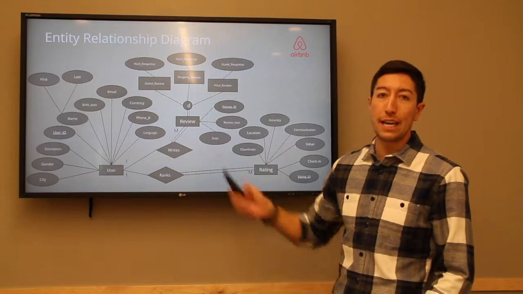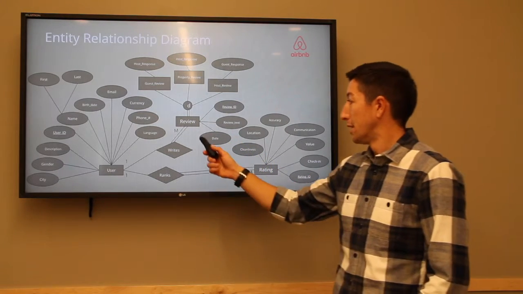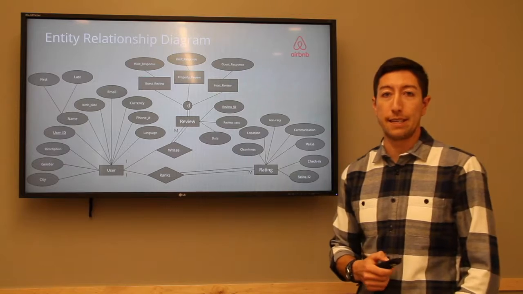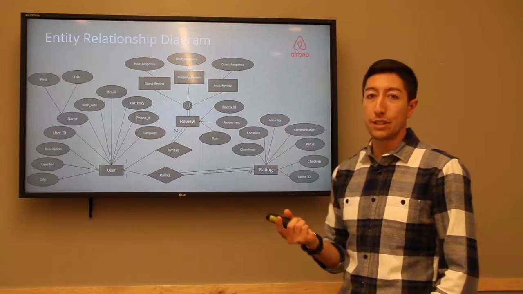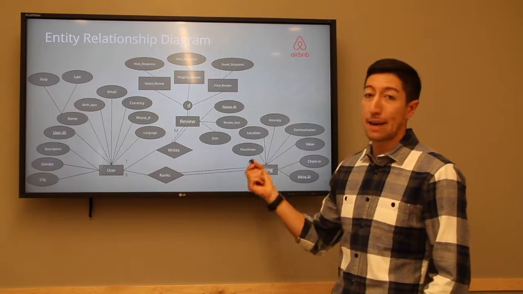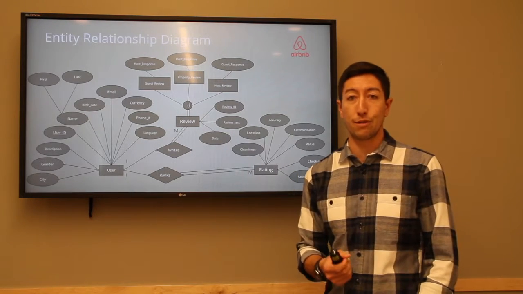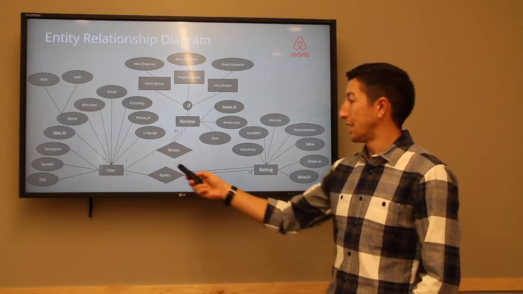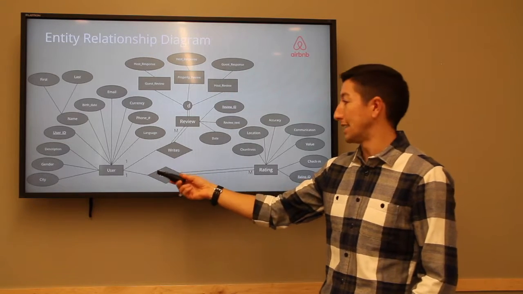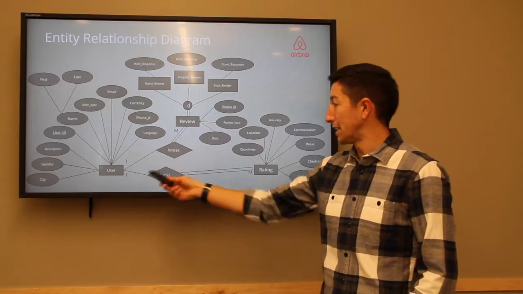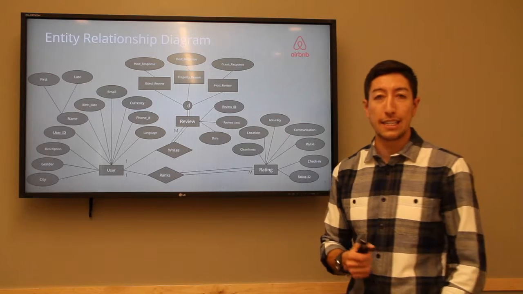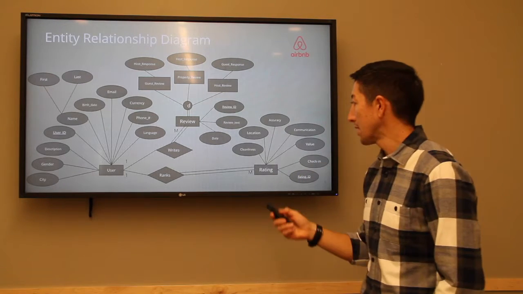The review entity is connected by the writes relationship. One user can write many different reviews and can do many different ratings, which you can see through the cardinalities here: the one-to-many relationship from the user to each of the other entities.